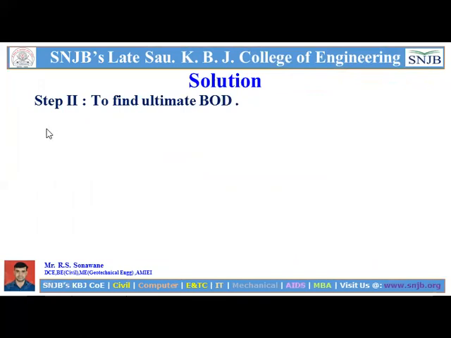So step number two, to find the ultimate BOD. We know this formula: Y_t, the BOD of some days, is equal to L, the ultimate BOD, times (1 minus 10 raised to minus K times t). So we have to find this value. We know the value of Y_t, that is, for 20 degrees Celsius, the 5 days BOD is given. We know the K, we know the t.